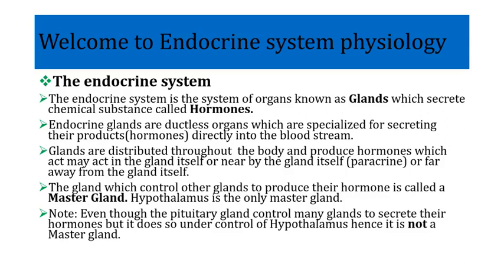To summarize, when we say a master gland, it should have 2 properties. Number 1, it should control other glands to produce their chemical substance, and number 2, it should not be under control of any other gland. So the hypothalamus is not under control of any glands, and it controls the pituitary. The pituitary, which controls many other glands to secrete their product, is controlled by the hypothalamus. That's why it's not the master gland. Thank you. We can proceed. I'm sure I tried as much to make that point clear.